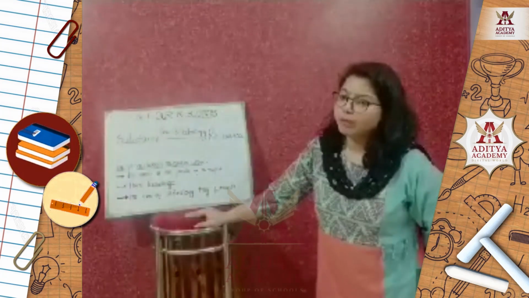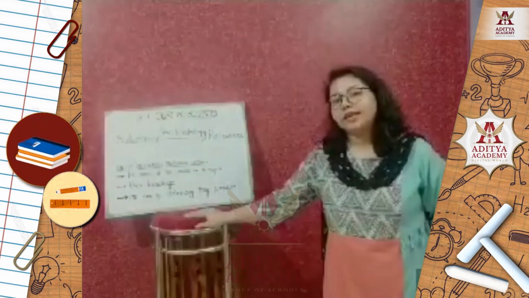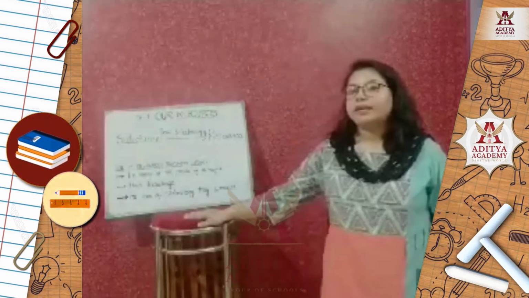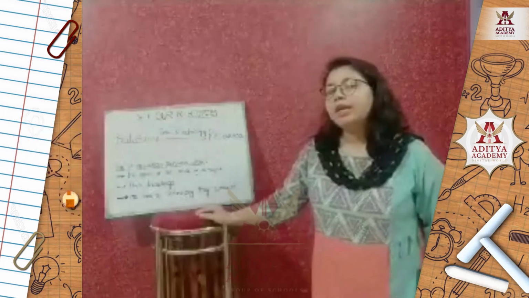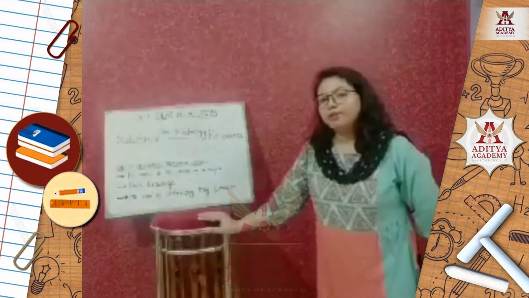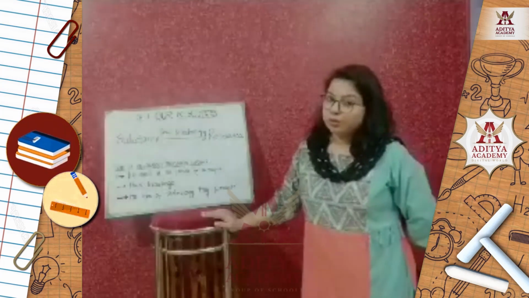Fossil fuels, coal, petroleum, natural gas, once they are completely diminished from nature, they cannot be reproduced again. That's why they are known as non-renewable resources too.